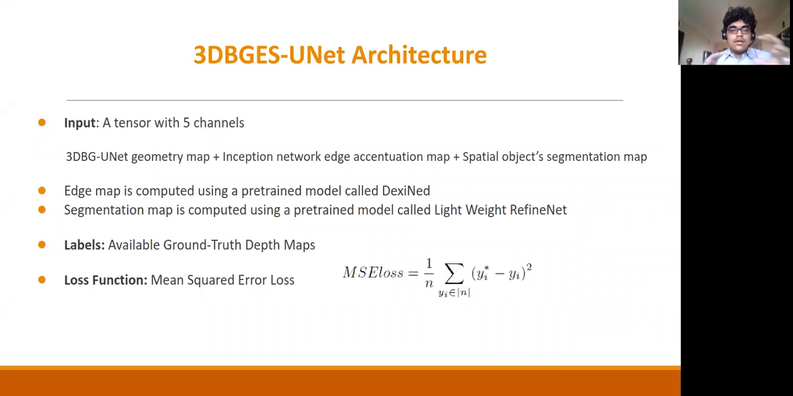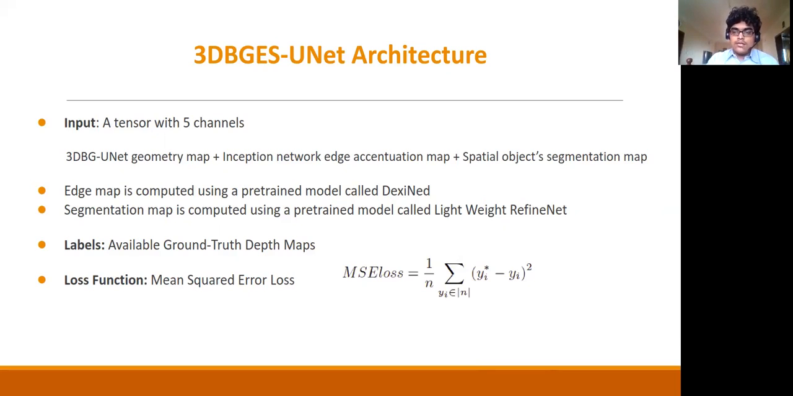The second, the integrated architecture. So the first architecture, we obtain a sharp geometric layout from the bilateral grid. To further improve and obtain a depth map, we use an integrated architecture which is called 3D BGES UNet, which also stands for 3D Bilateral Grid Edge Segmentation UNet. And how this works is we leverage information from three sources. First, from the sharp geometric layout, which is very crucial for this network, the edge map and the segmentation map.